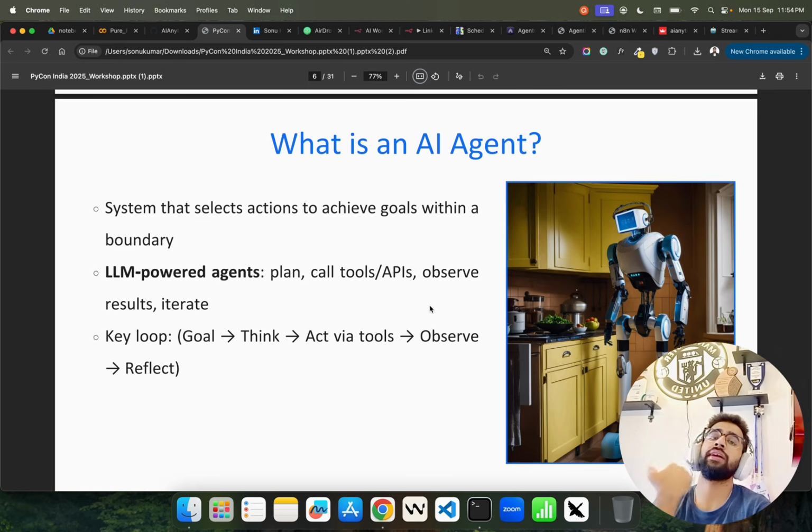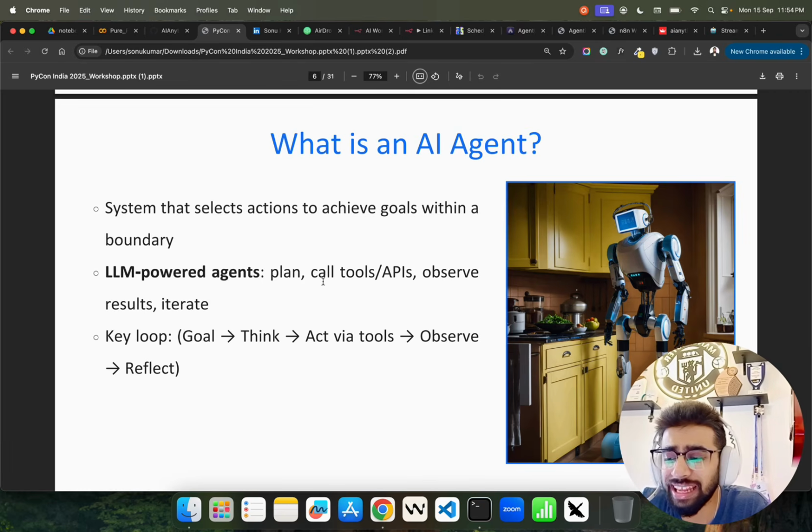So boundary is important. When you're working with AI agents, there has to be a boundary that you have to define. If you don't set a boundary, then you might get into trouble, right? When I say you might get into trouble, it means that you might see a lot of token cost, agents not behaving well, they start drifting, they're not getting right responses, and so on and so forth, right? So it has to be within a boundary, where you set some instructions, and the agent uses LLMs, multimodal models, or AI models, and they use some kind of tools, prompts, and you can also have memories for a wider context.